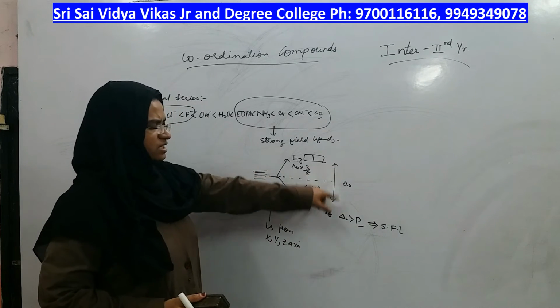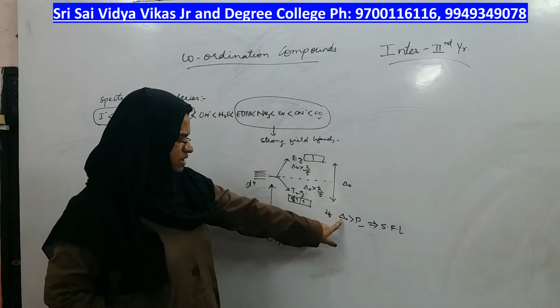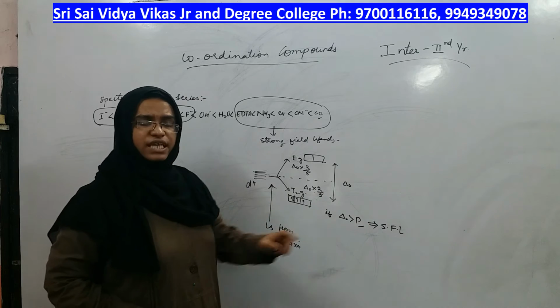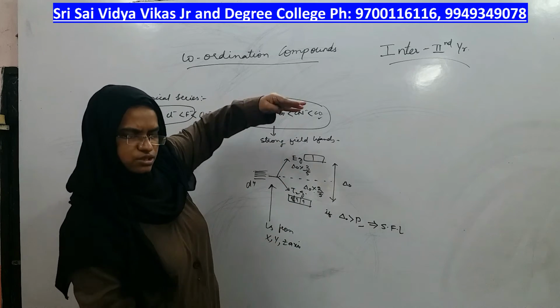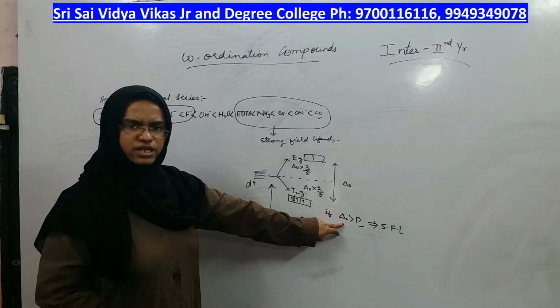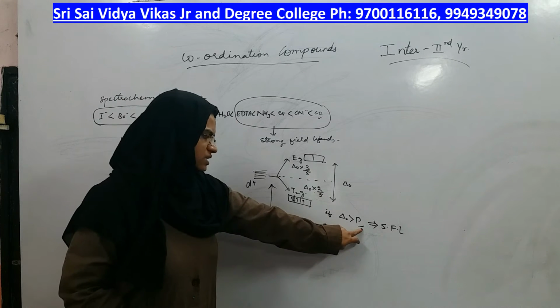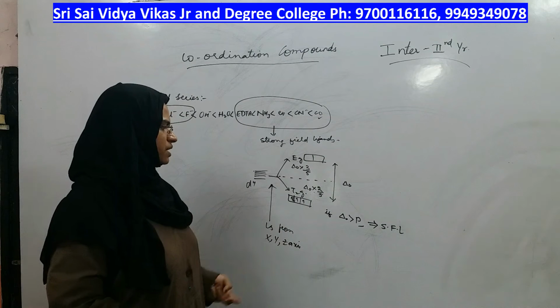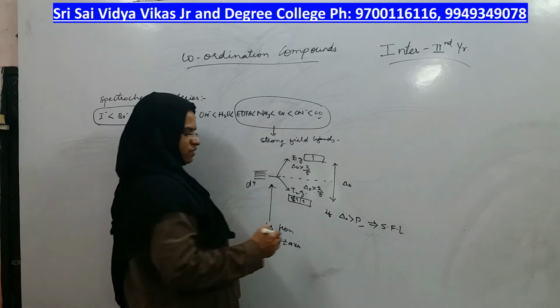When will the energy gap be more? Energy gap is more, pairing energy is less. When will that happen? If the ligand is strong field ligand, energy gap will be more. So more energy, they won't go, less energy they will go. So pairing takes place in case of strong field ligand.